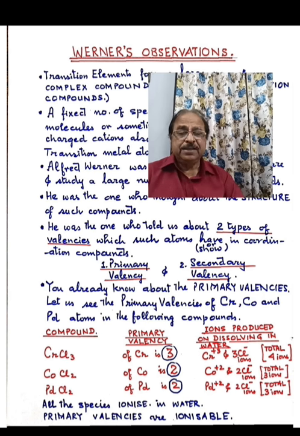All these species, as you see, ionize when dissolved in water. And all these species, that is chloride ions, are bonded to the metal atoms, whether it is cobalt, chromium, or palladium, by valencies called primary valencies. Thus we see that primary valencies get ionized when dissolved in water. They produce ions when dissolved in water. That is, primary valencies are ionizable.